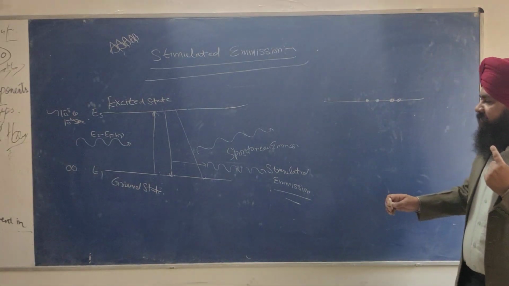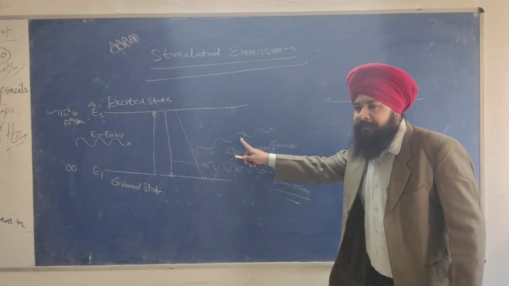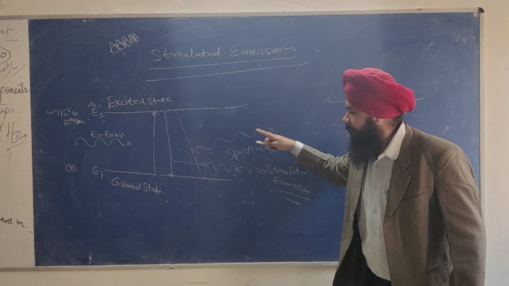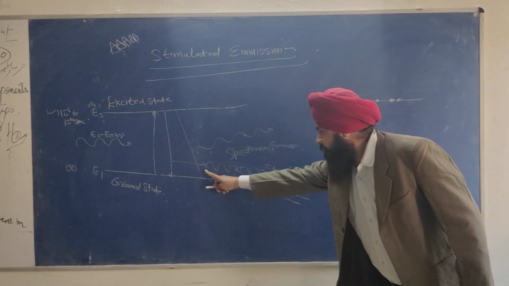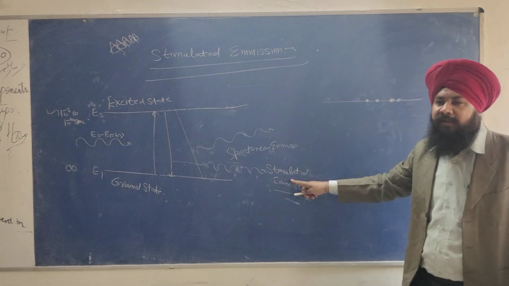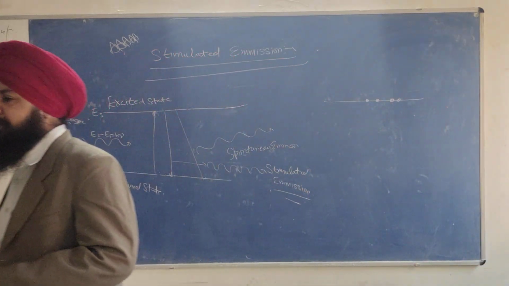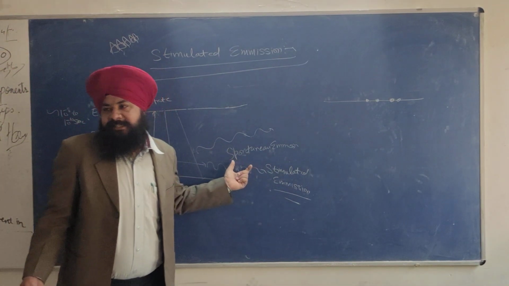See, the basic difference between spontaneous emission and stimulated emission is that spontaneous emission is a random process, but the photon is going in a particular direction and it is supposed to be phase coordinated. So I have taken the single atom example.